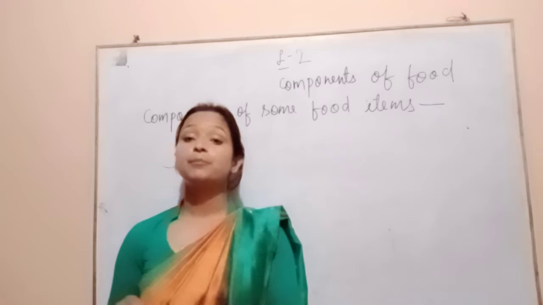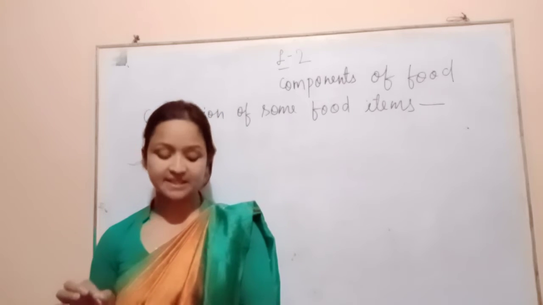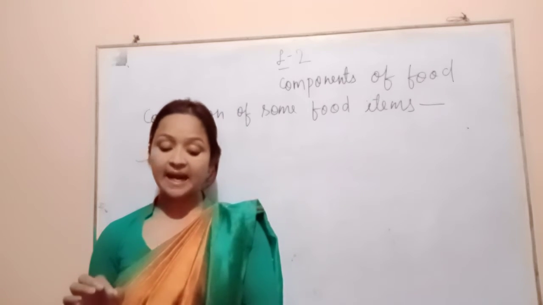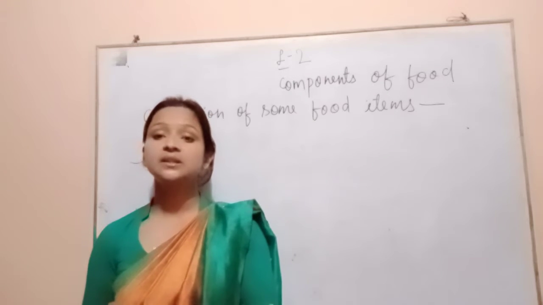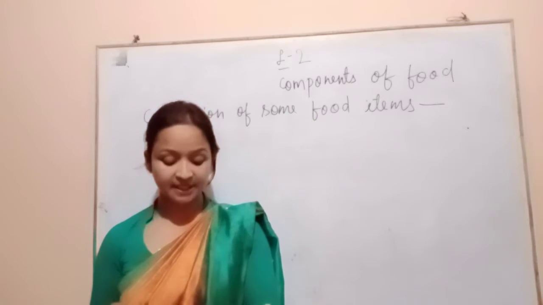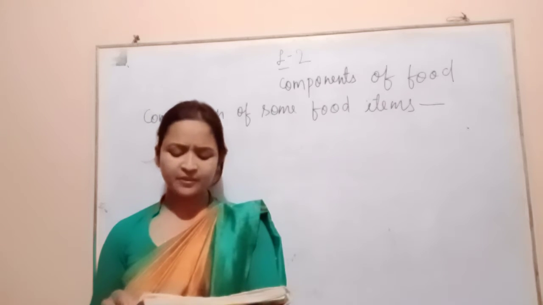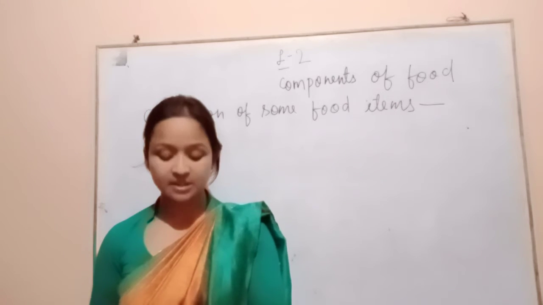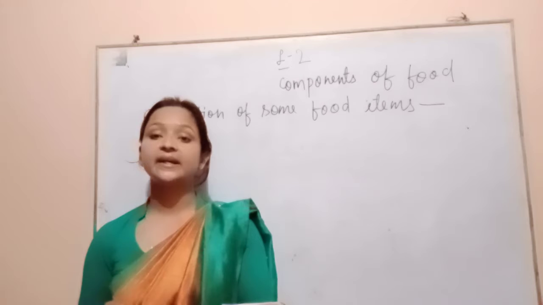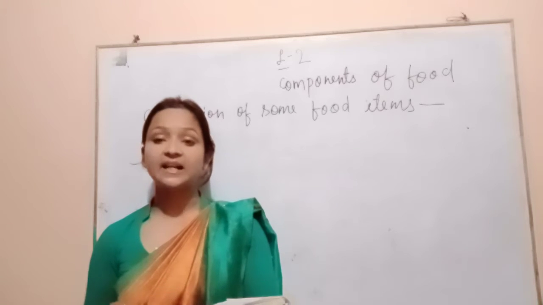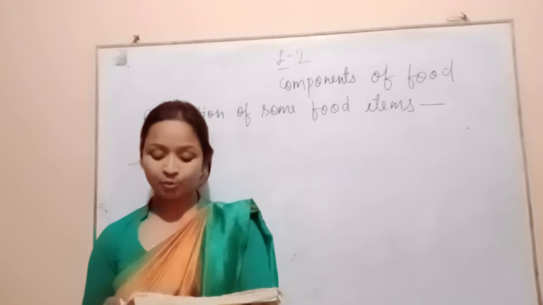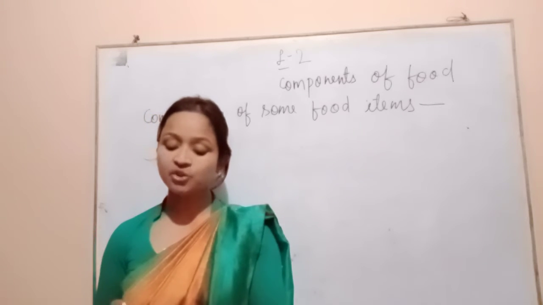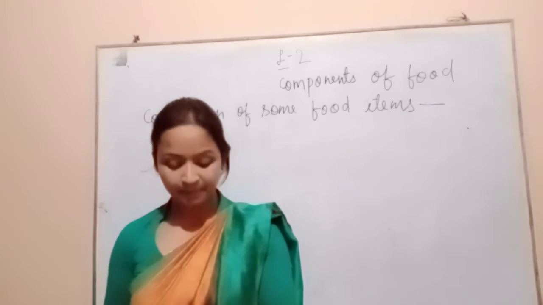In eggs, 13% proteins, carbohydrates traces, and 13% fats. In meat and fish, 20% proteins, carbohydrates traces and fats traces. In nuts, 20% proteins, 20% carbohydrates and 50% fats.